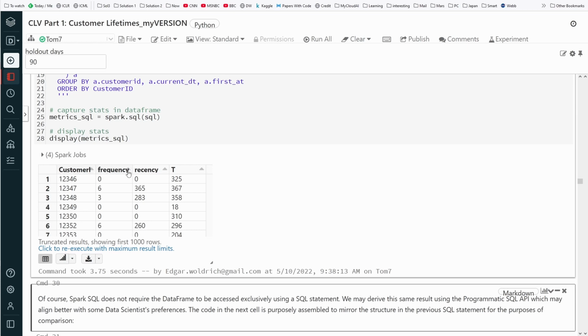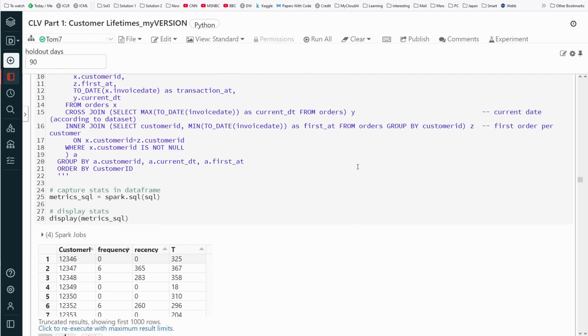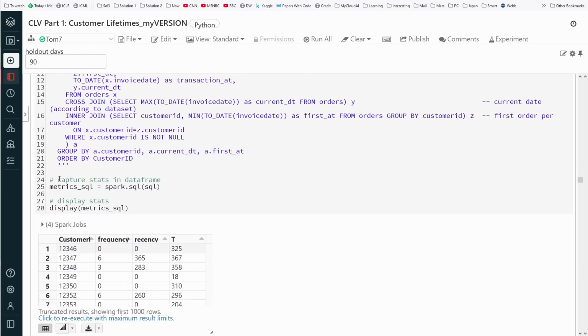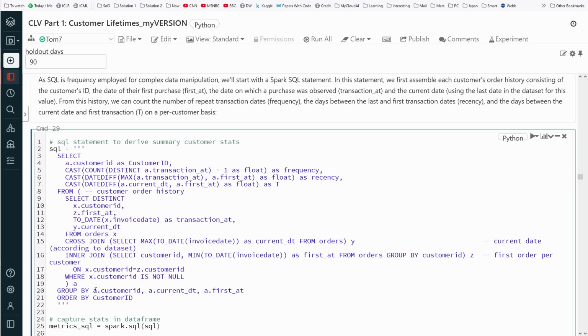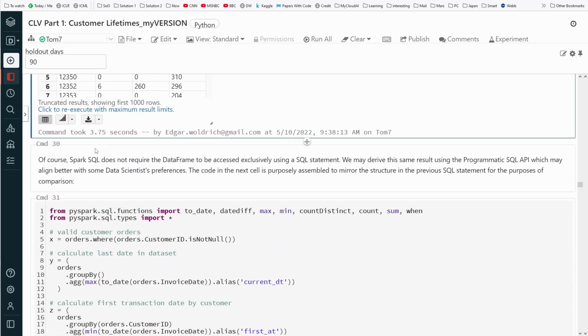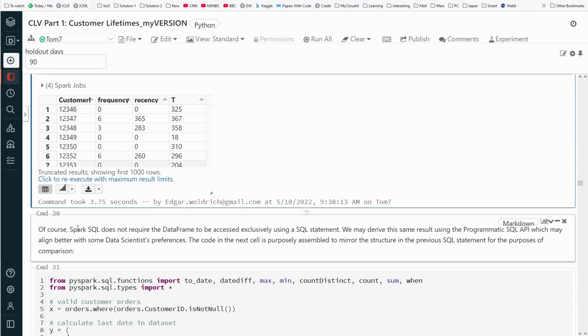Customer ID, the frequency, the recency, and the dates, the number of dates. Capture the stats in a data frame and display the stats. This is done. We have our typical group by. Yes, this is beautiful.